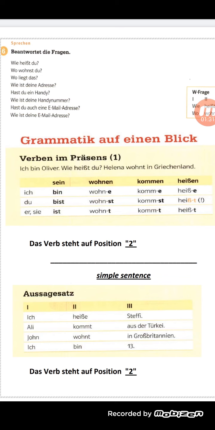What about the verb heißen? This verb is regular with du, because we put the simple conjugation with du st, but this verb ends with ß, which has the same sound as the letter s. So instead of putting st at the end of the verb, I put t only. So with ich it is e, with du only t, and er and sie is t.